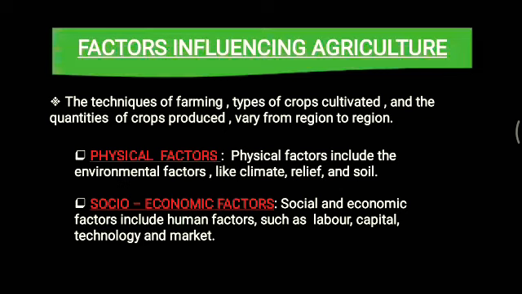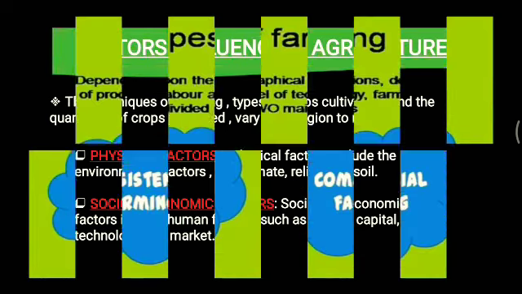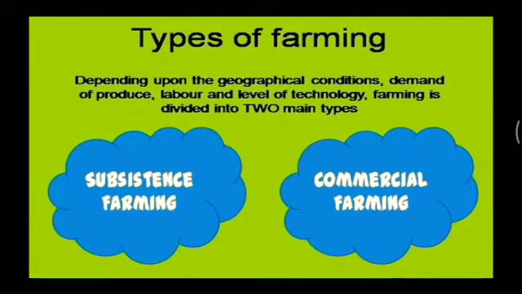Next we have the types of farming. Farming, we all know, is done in various ways across the world. On the basis of geographical conditions like relief features and climate, demand, labor and the level of technology, farming can be categorized into two main types. Which are the two main types of farming? First, subsistence farming. Second, commercial farming. Today we will discuss subsistence farming.